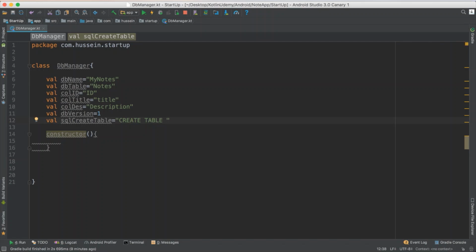You take, for example, the name here, which is this name: create table name, then you go next. But I don't want to create the table always, because if I always create the table, it will always create the table and remove the old table, which I don't want. I want to create the table only one time. So in SQL, to create a table one time, I just say if not exists.